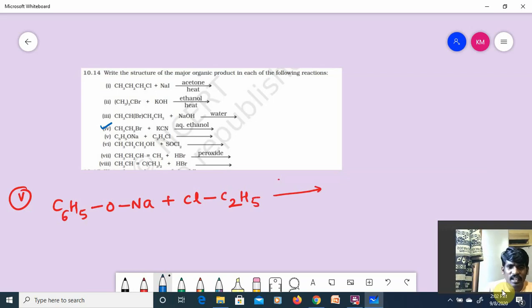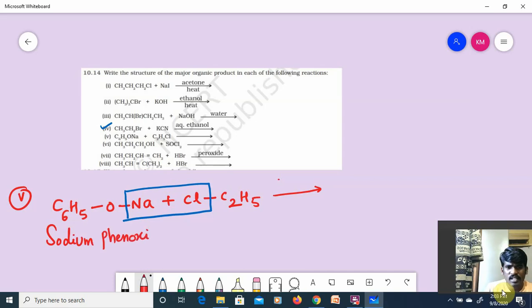Here if you observe, guys, NaCl is removed. This is sodium phenoxide. This sodium phenoxide is treating with chloroethane. You will get C6H5OC2H5, ethoxybenzene.